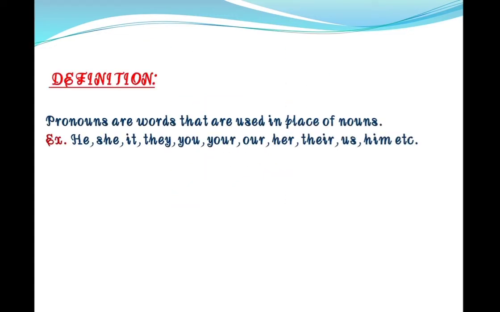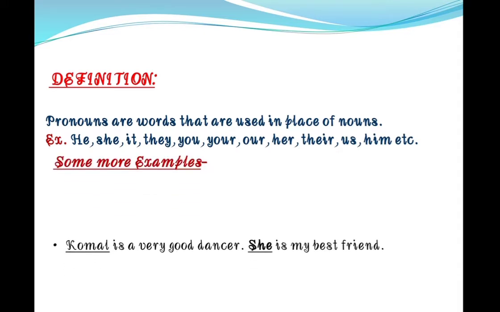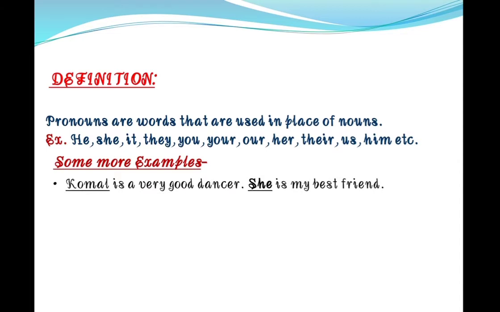So let's start. You can understand by the definition, pronouns are words that are used in place of nouns. For example, he, she, it, they, you, your, our, her, their, us, etc. Some more examples. Komal is a very good dancer. She is my best friend. Here you can see Komal is a noun and we don't want to repeat the name again. Like Komal is a very good dancer, Komal is my best friend. For that reason we are using she in place of Komal.